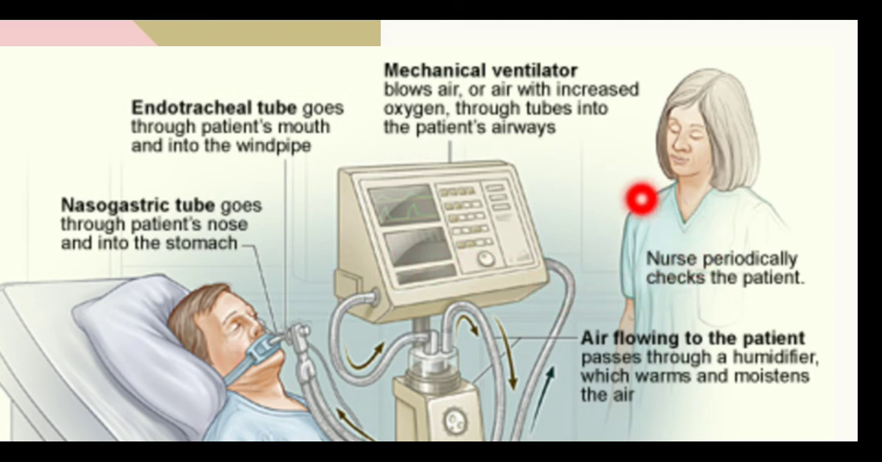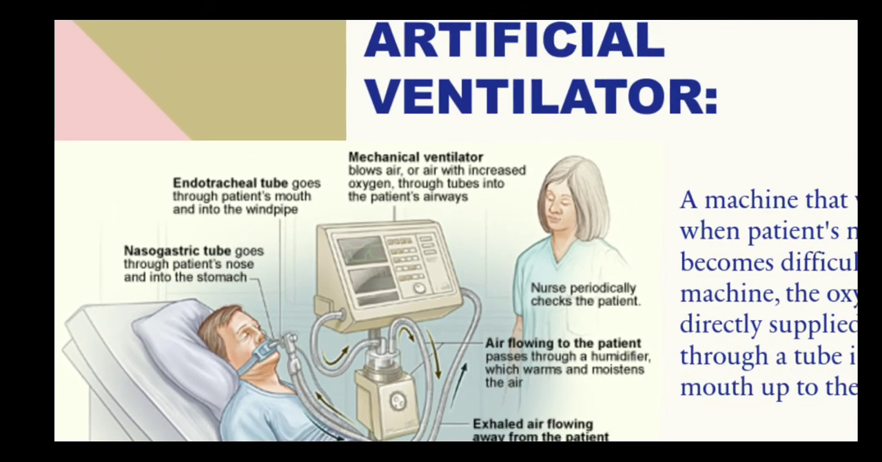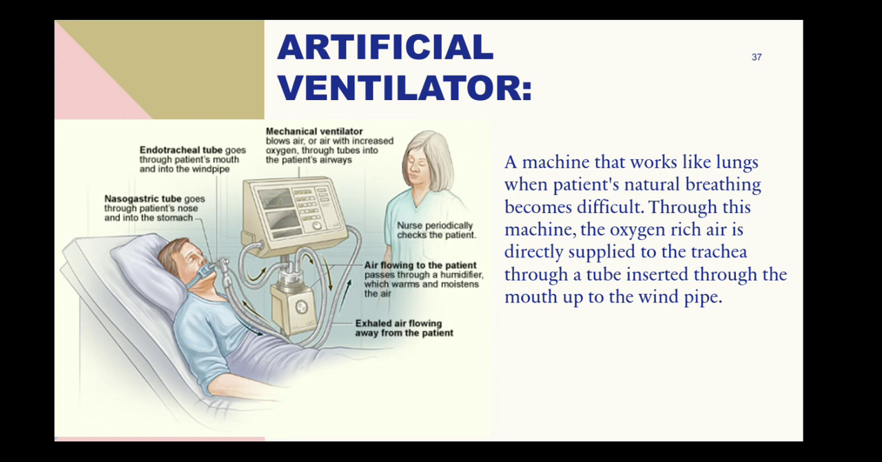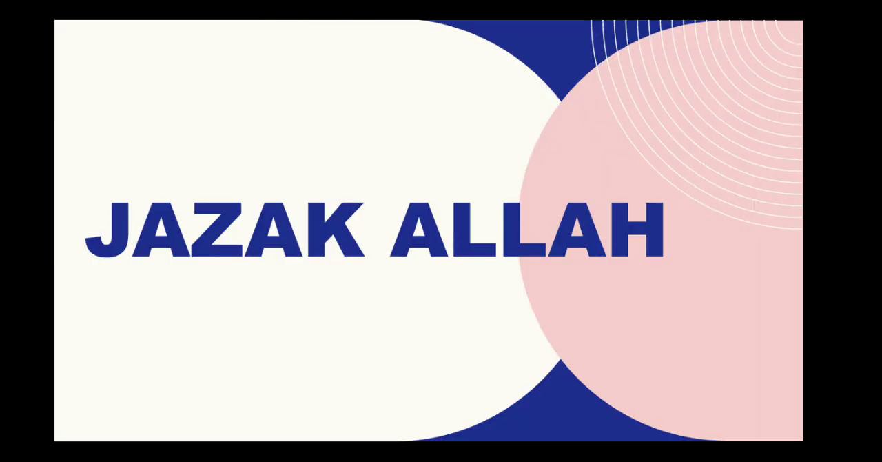The nurse, of course, checks, and over here you can see that air flowing to the patient passes through a humidifier so that it is moist, which warms and moistens the air. So this is how all this takes place. The air that goes in is moistened, and then it enters the body, and the breathing system continues without the patient's normal process involved. That's all for today.